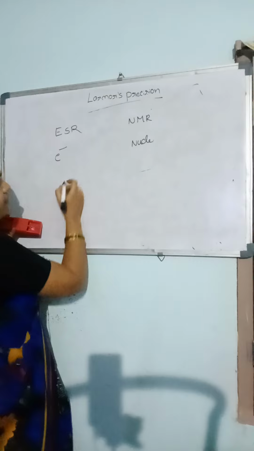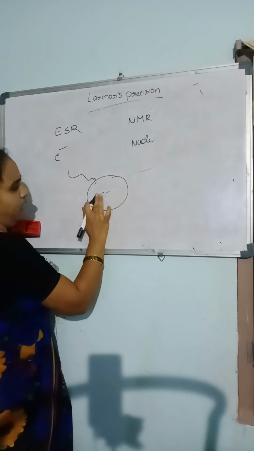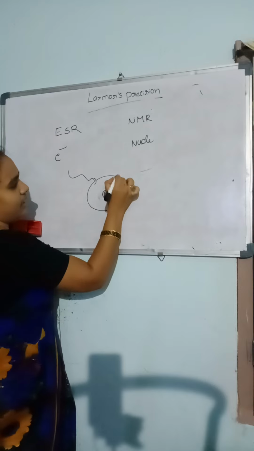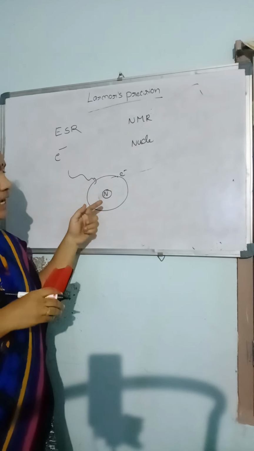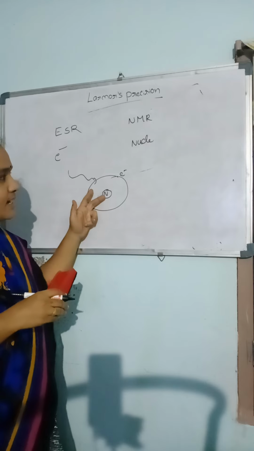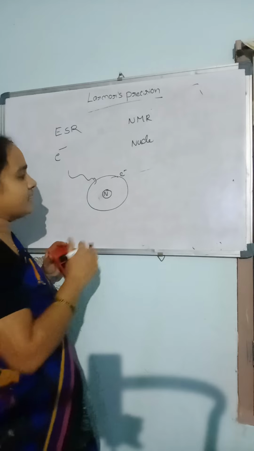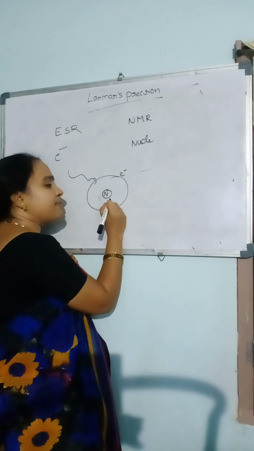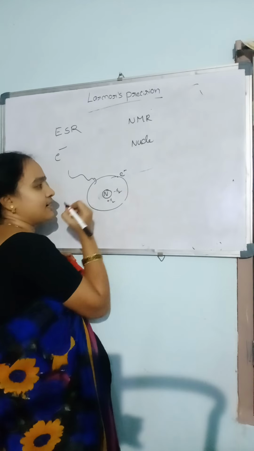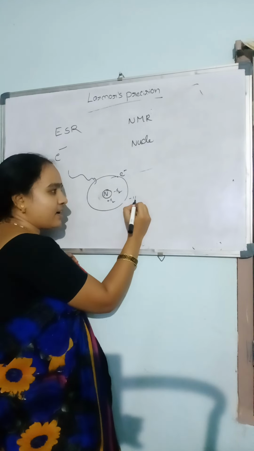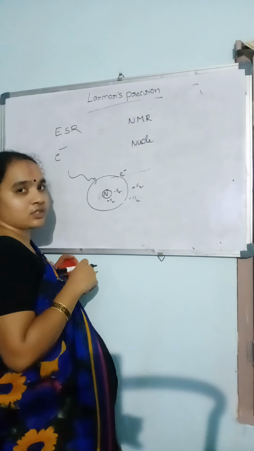This radio wave frequency is absorbed by the electrons or nucleons. By absorbing these radio waves, the nuclear spin states or electron spin states may reverse. That is, if the nuclear spin state is plus half, by absorbing the radio wave it changes to minus half. If it is minus half, it changes to plus half. Similarly for electrons.